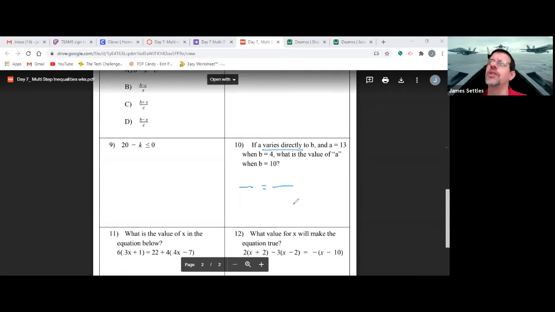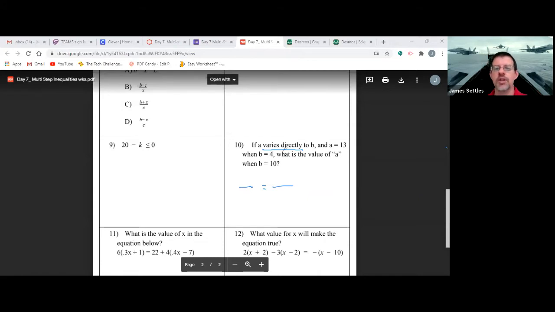How many easy ones should there be out of 12? 4 or 5, okay? I know that sounds weird that I'm only asking you to go find those 4 or 5 easy ones. But if you're not good at the other stuff, that's how you pass the test. You go take care of all the easy ones, and then when we come back, we may end up guessing C on everything else, and you can pass the test that way.